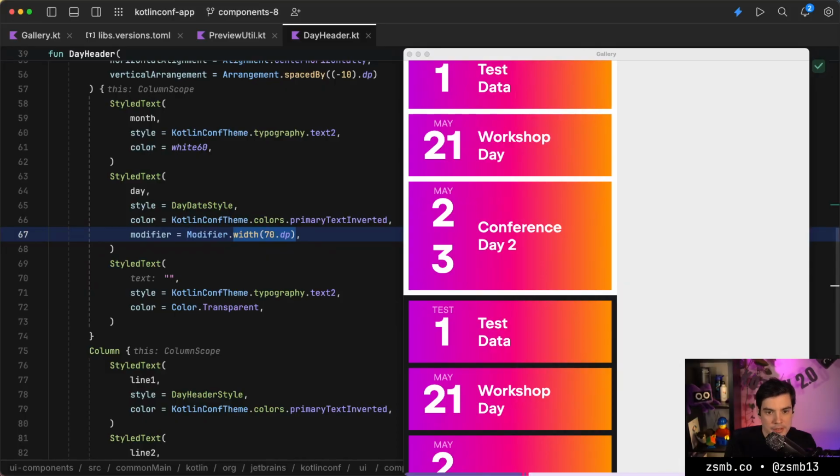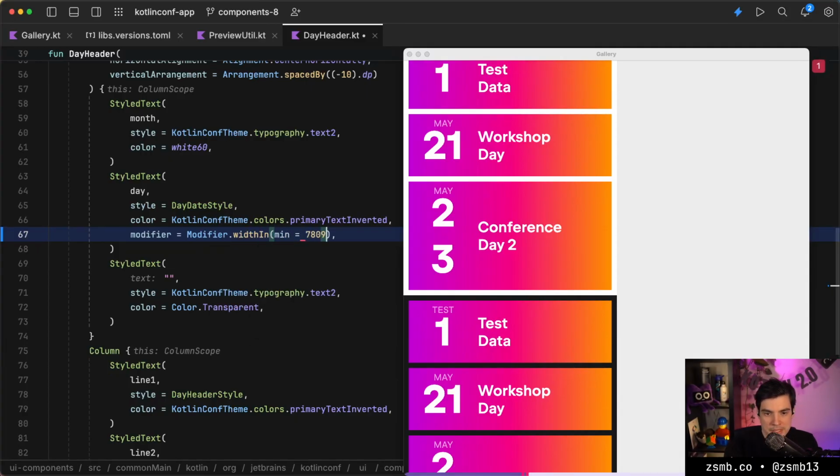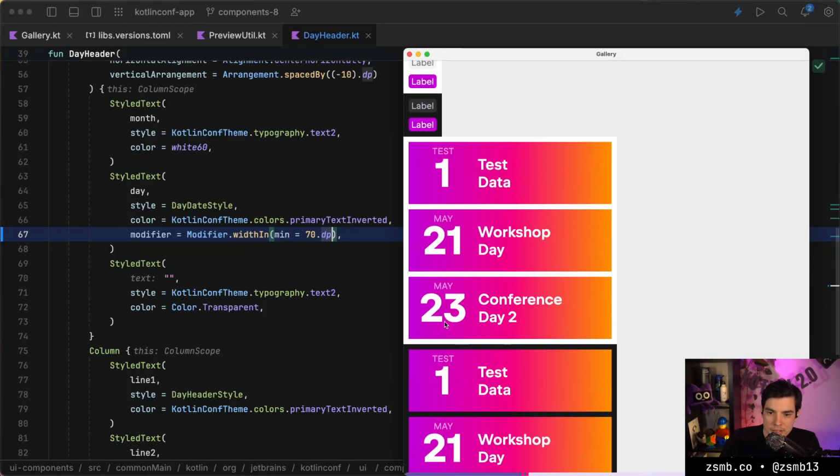So instead of width, we can do a height. I mean, we still want to do a width, but we want to do a width in, and we can set it to like a minimum 70 dps so that it doesn't scale too much downwards. But it fits. It fits a slightly larger piece of text.